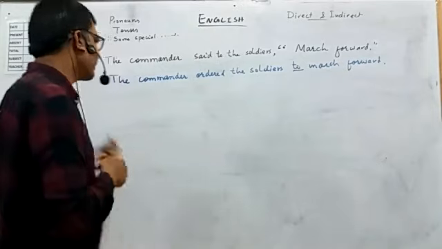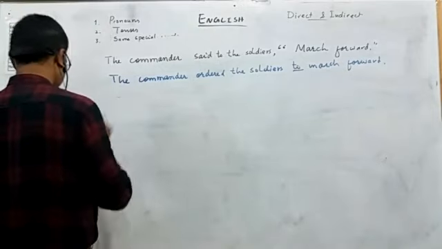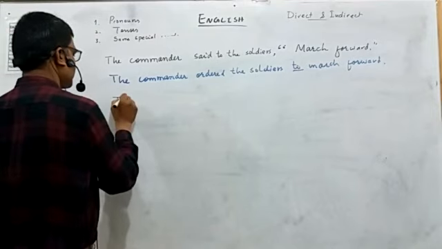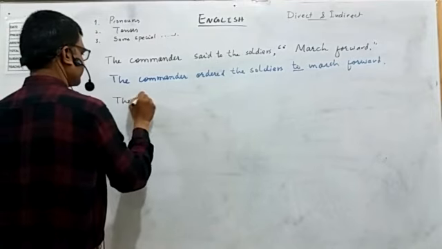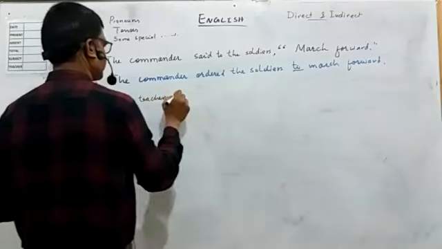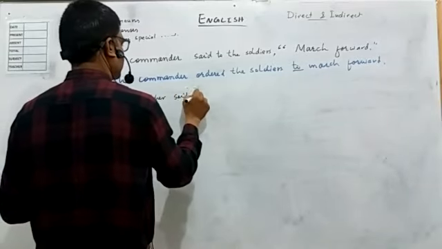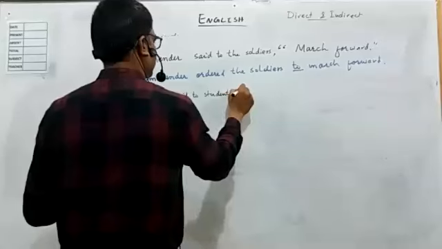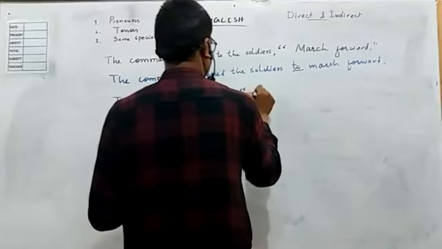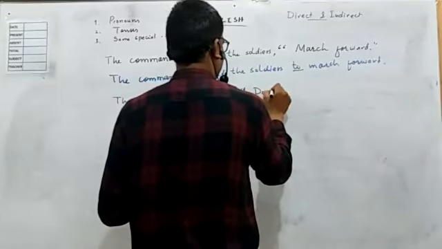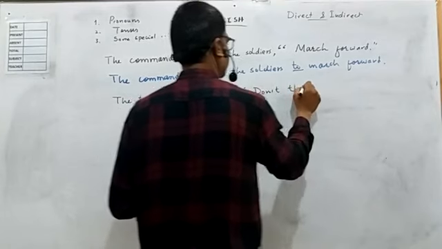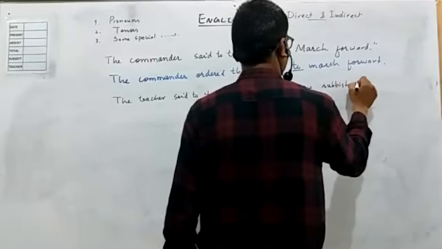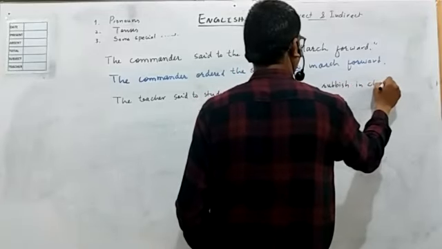It could be a negative sentence, like for instance, we have: the teacher said to students, "Don't throw rubbish in classroom."